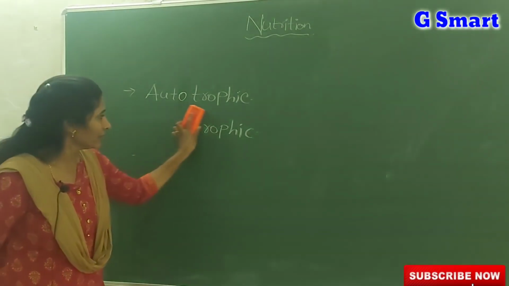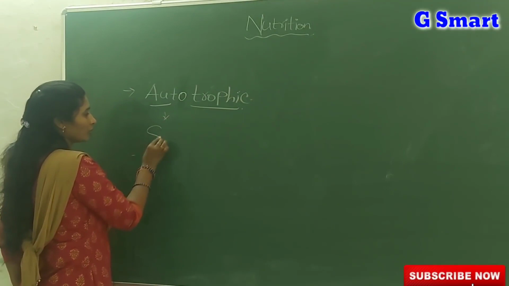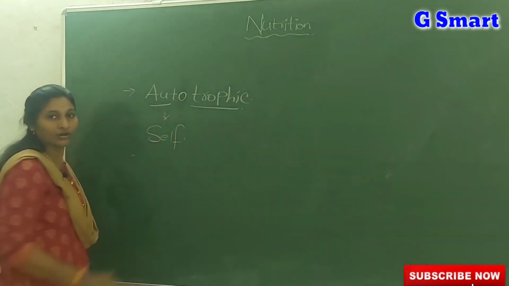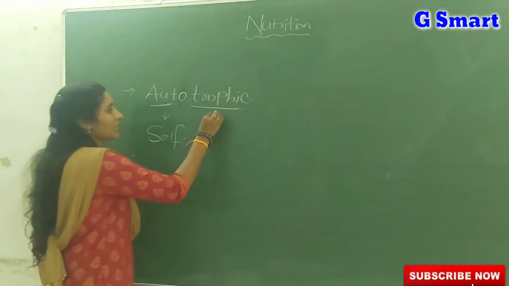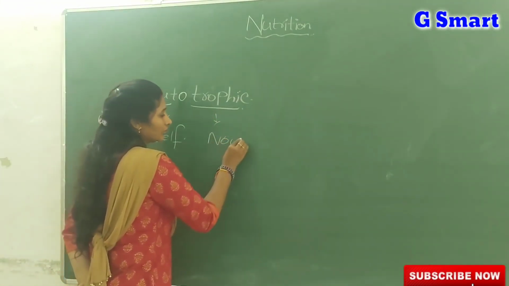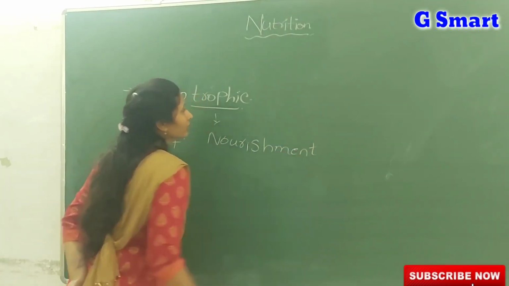First we are going to learn about autotrophic nutrition. The term auto refers to self. Trophic means nourishment.